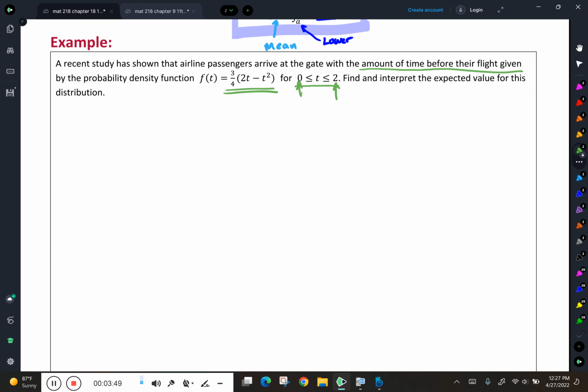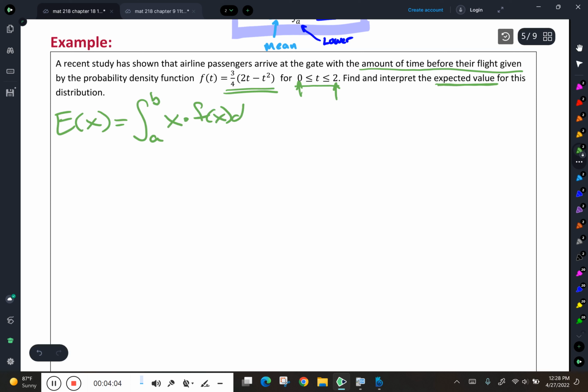Okay? So our job then is to find the expected value. Now my formula says that the expected value of a random variable x can be found by taking the integral from a to b of x times f of x dx. Now, the fact that this function is t's and this definition is x's shouldn't be an issue. It's just a switch of a variable, so let's not worry about that, but let's worry about the pieces and parts.